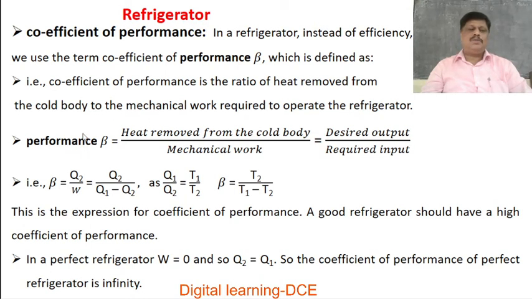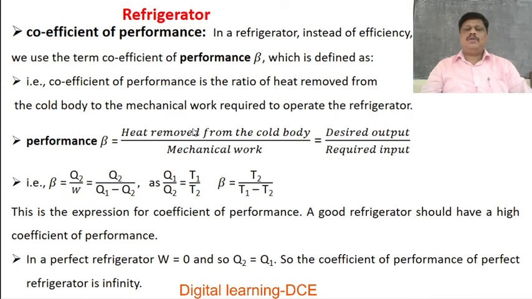That is, coefficient of performance beta is equal to the ratio of heat removed from the cold body to the mechanical work required to operate the refrigerator. It is also defined as the ratio of desired output.